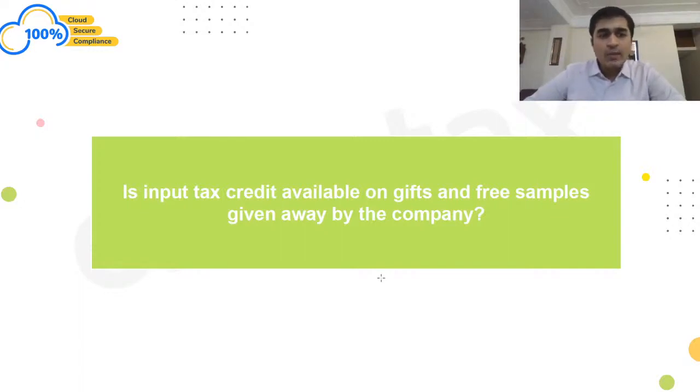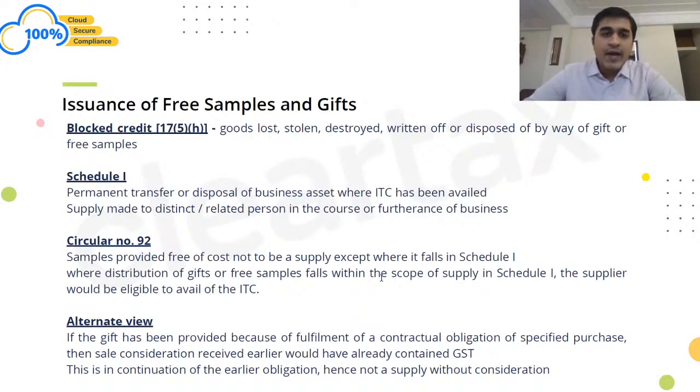Next, we are talking about a scenario where ITC is available on gifts and samples given away by the company. So we are talking about two things here. If I'm giving free samples and gifts, in that case, section 17(5)(h) says that if any goods are lost, stolen, destroyed, written off, or disposed of by way of gift or free samples, then the entire ITC attributable to the gift or free samples needs to be reversed, right?